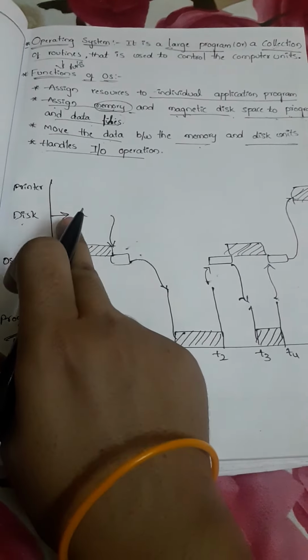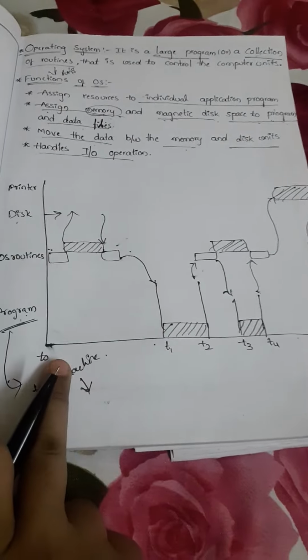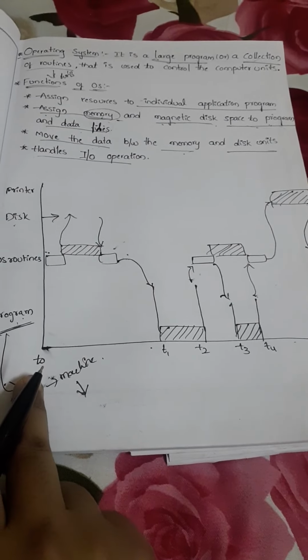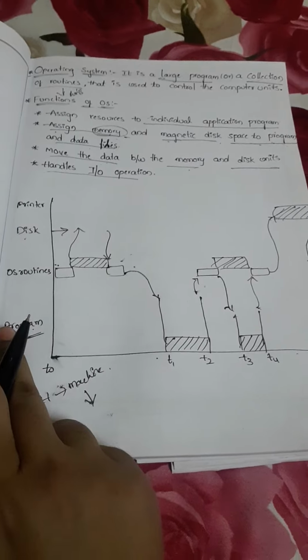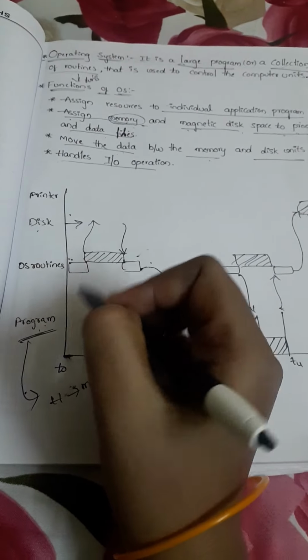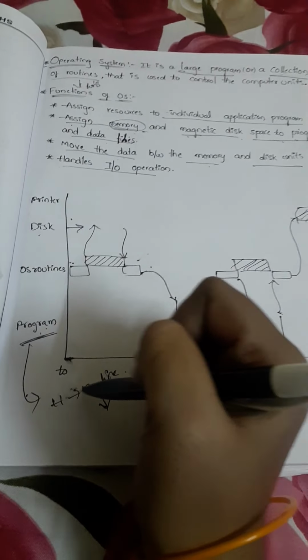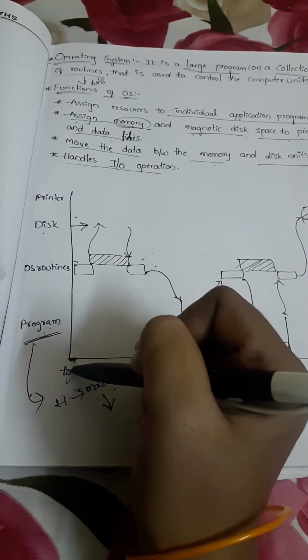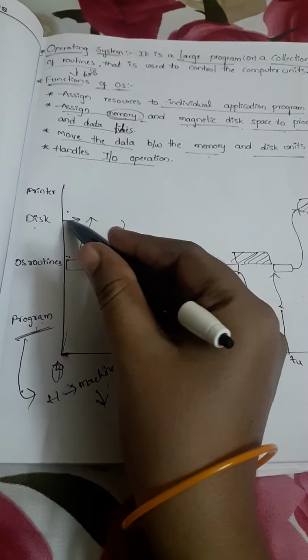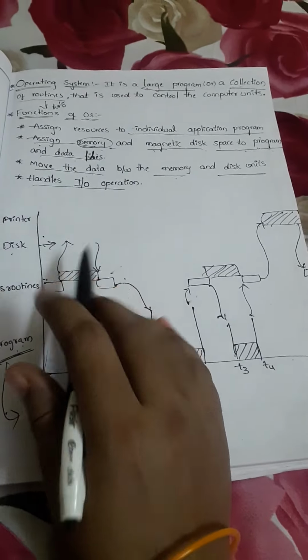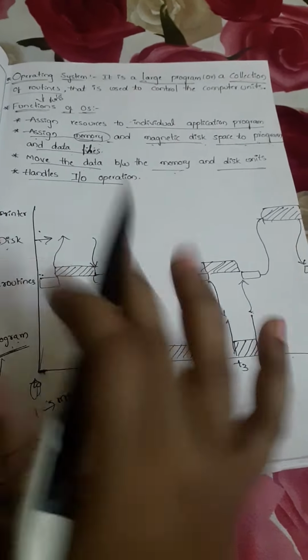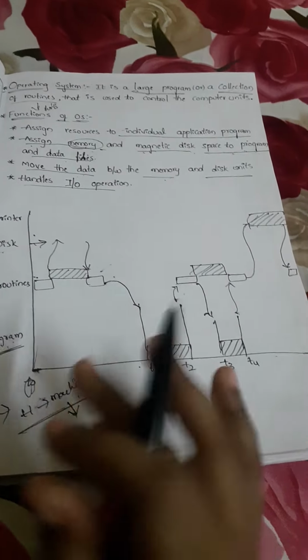Initially, at time interval T0, the operating system loads the application program on the disk. So the first conversion is completed, and the transfer operation is completed.